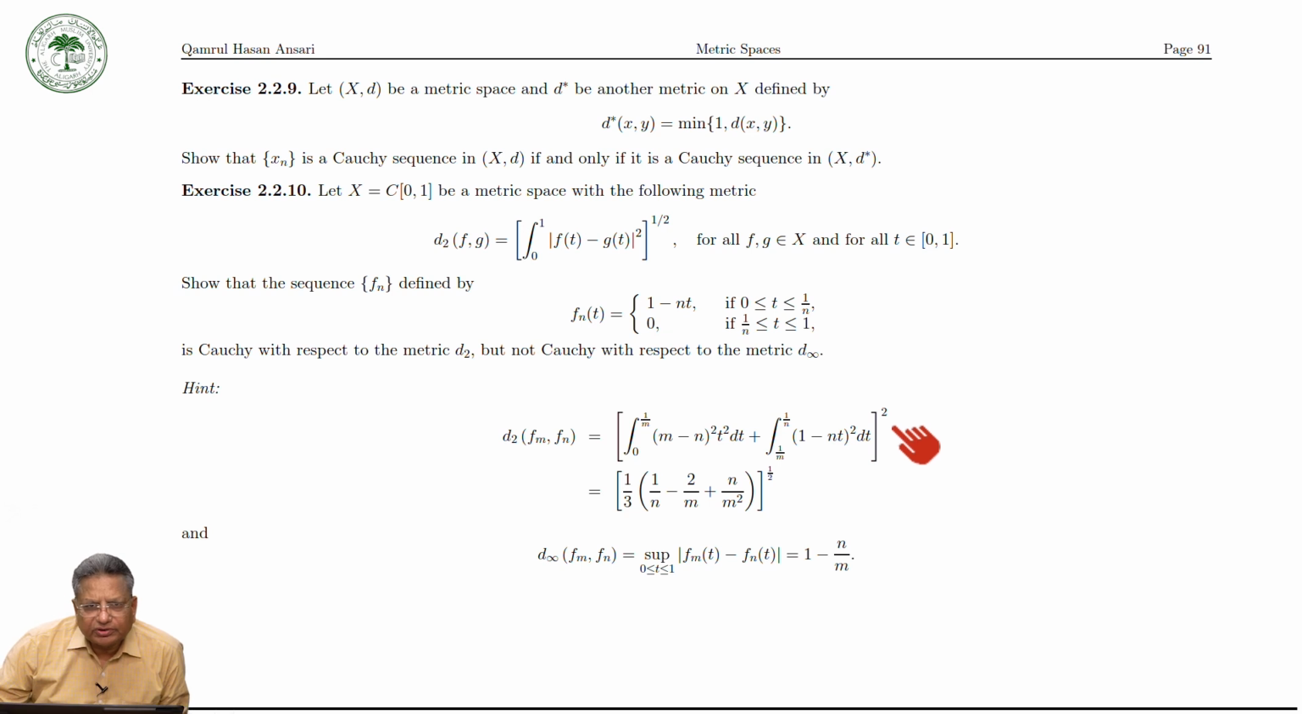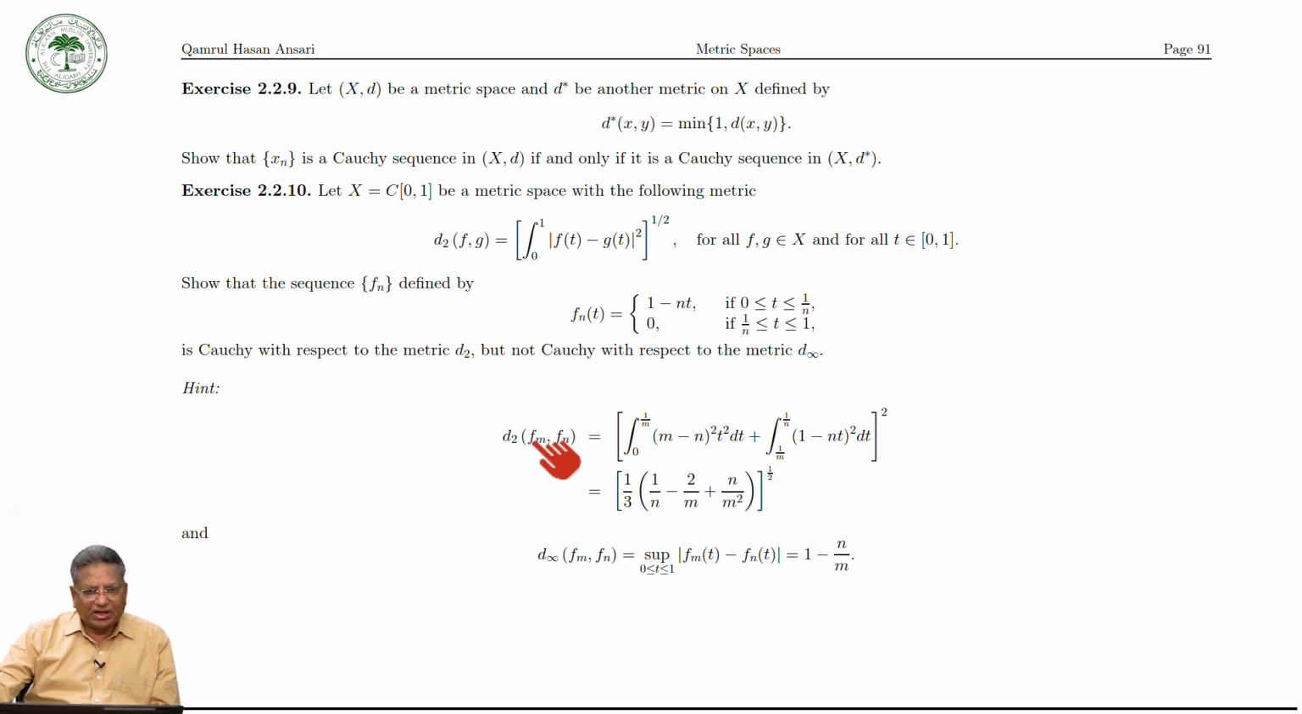So this must be equal to 1 over 2. This is 1 over 2, not whole square. This is 1 over 2. So if you solve it, you will get this one. Okay, so this means that as m, n tend to infinity, this will tend to 0, and therefore the sequence f_n